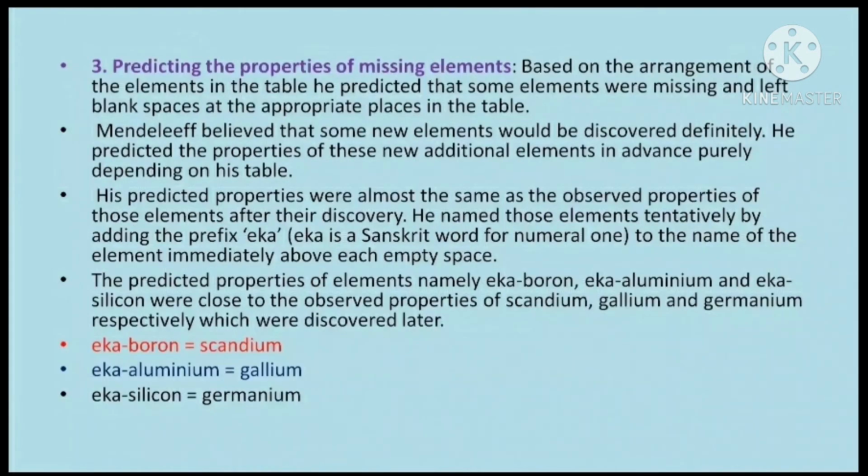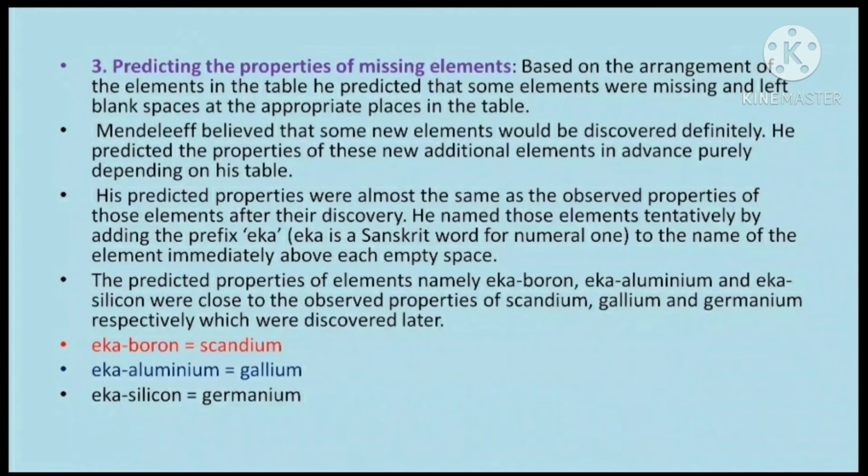Do you observe anything peculiar? Yes, you are right. There are some gaps in the periodic table. Mendeleev was a genius. He expected that some more elements would be discovered in the future. So he left gaps in the table for such elements and also went on to predict their properties.